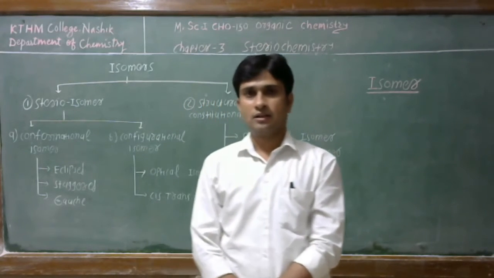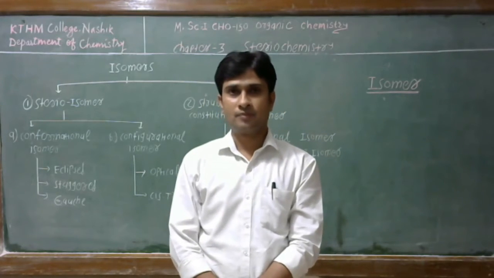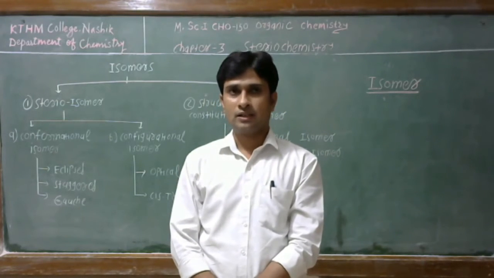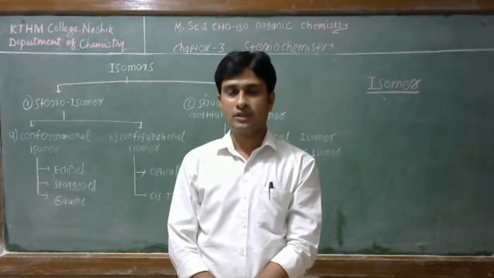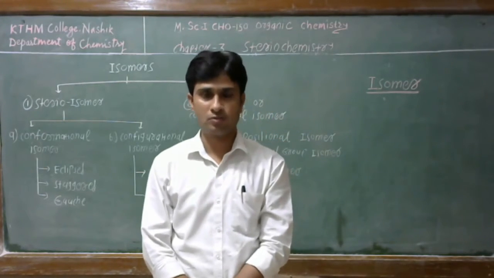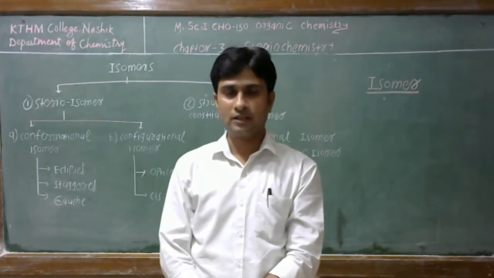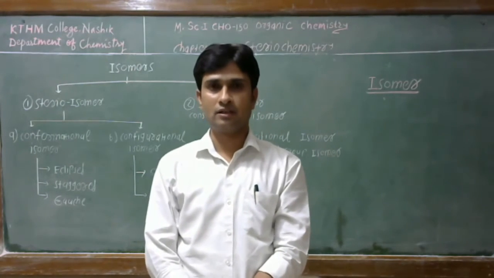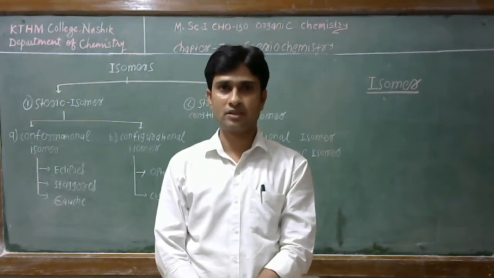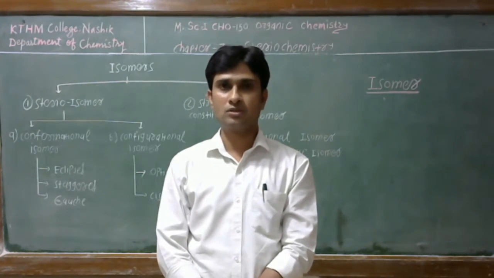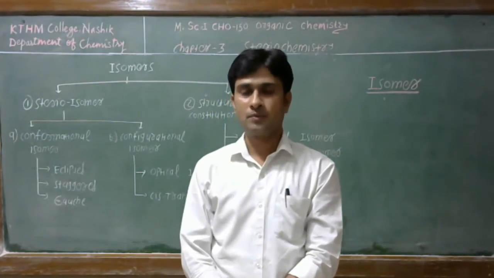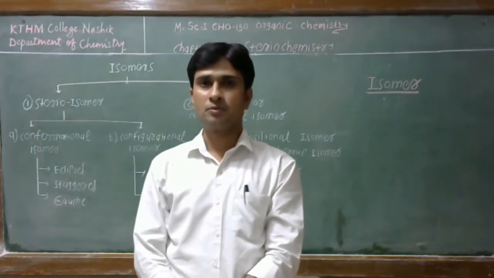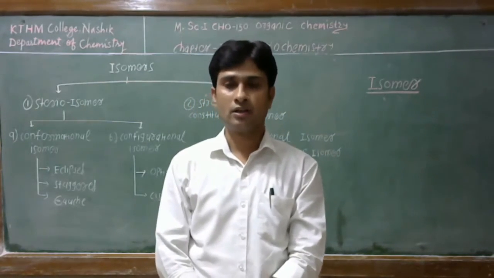Simply, the definition of isomer is two or more compounds which have the same molecular formula but different structural formulas, and due to this different structure, these isomers show different chemical properties or physical properties or both.